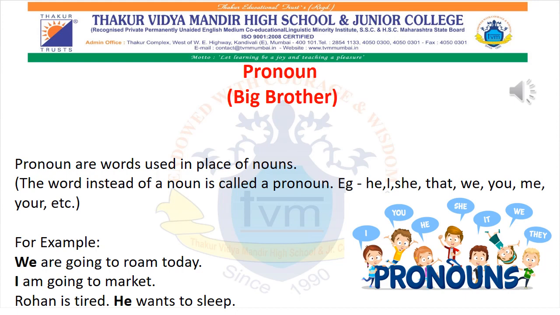Okay. For example, first one, we are going to Rome today. So we is a first person word. We, it can be anyone. We can't mention everyone's name. For example, we can't say Rohit, Sneha, Tia, Mia, Kriya, Priya are going to Rome today. So in short, we can just mention we are going to Rome today. So it takes into consideration everyone. I am going to market. So over here, it is you who is talking. It is just a single person who is talking. So it is written as I. I am going to market.